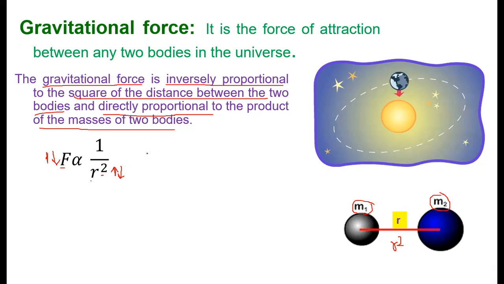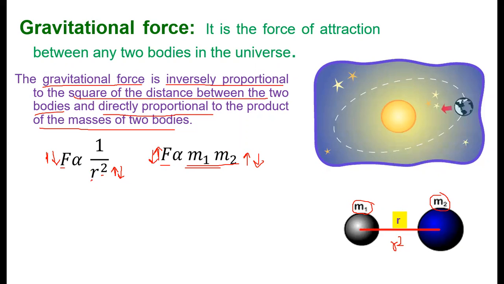And here force is directly proportional. Since it is directly proportional, it is not in the denominator but in the numerator. Again, this is a proportionality sign, and whenever one quantity and another quantity are directly proportional, that means if this increases, the force will also increase. Or if mass decreases, then force will also decrease.